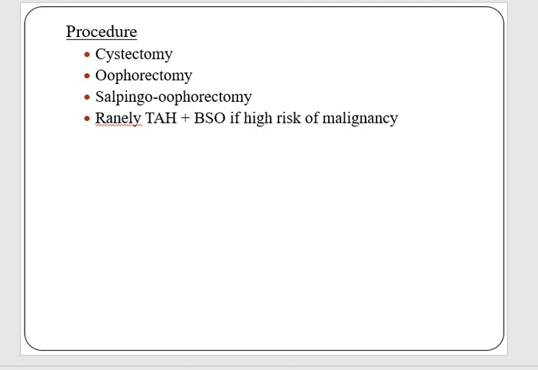And the procedures performed may be the removal of ovarian cyst alone, which is termed as cystectomy, and sometimes we may need to remove whole of the adnexa. Salpingo-oophorectomy or ovarian removal is sometimes involved, which is oophorectomy. And rarely, if there is a high risk of malignancy like in postmenopausal patients, a total abdominal hysterectomy with bilateral salpingo-oophorectomy is performed in the form of staging laparotomy so as to plan for further treatment.